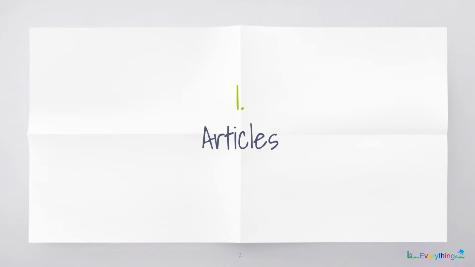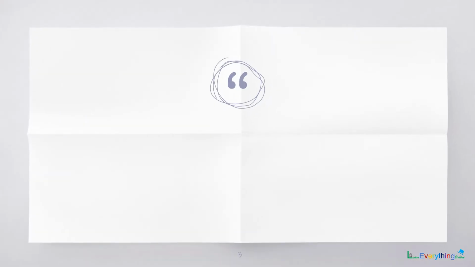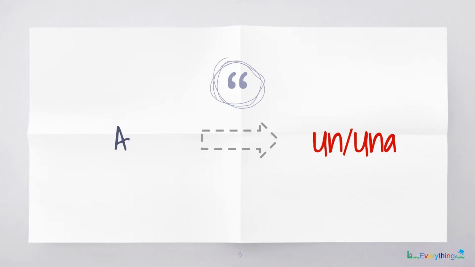In this part we will be learning only two basic articles, that is a or an and the. So let us begin. The first article that we will see is a. The word for a is un and una. Like I said, they take the form of the noun.